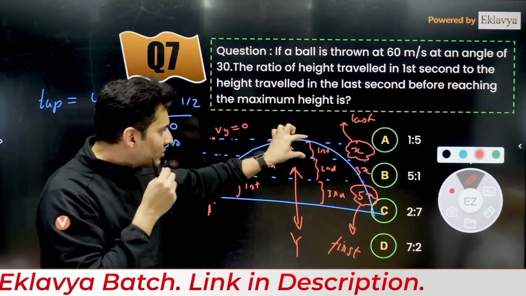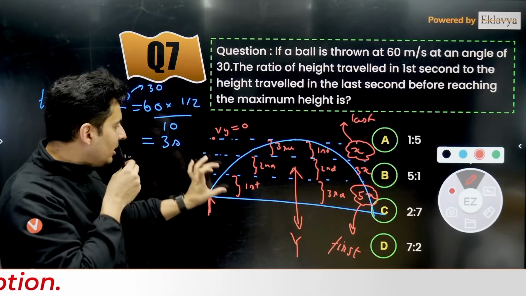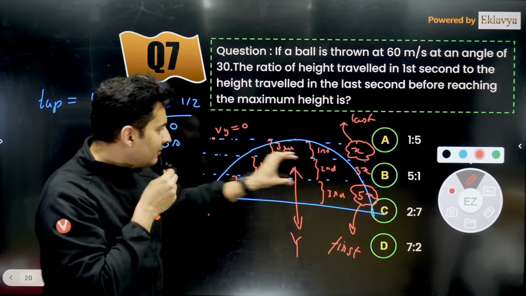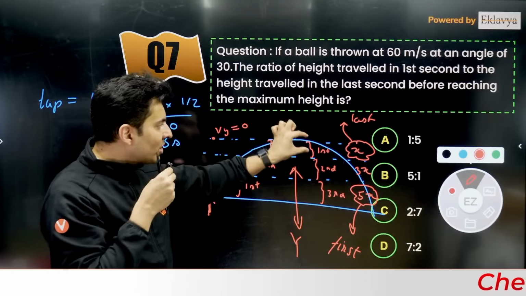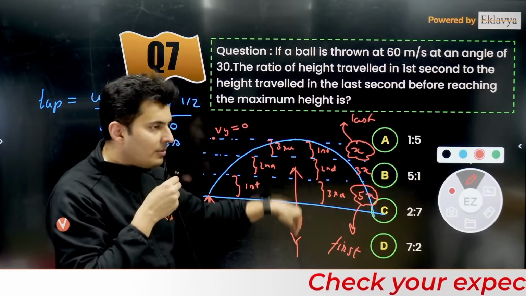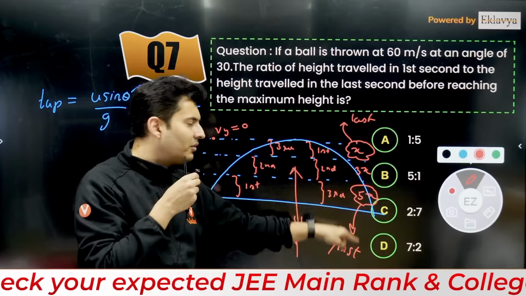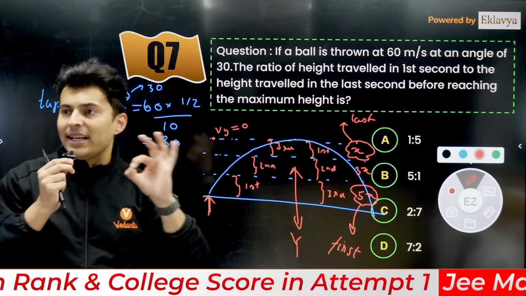But while coming down, this will be the first second, this will be the last second. But the question asked is, while going up, take this height and take this height. So here's first second will be here's last second. Here's last second will be here's first second. And we know displacements while starting from rest in an accelerated motion are in the ratio of odd numbers, 1, 3, 5, 7. So I divided it into 3 parts and then did it very easily.